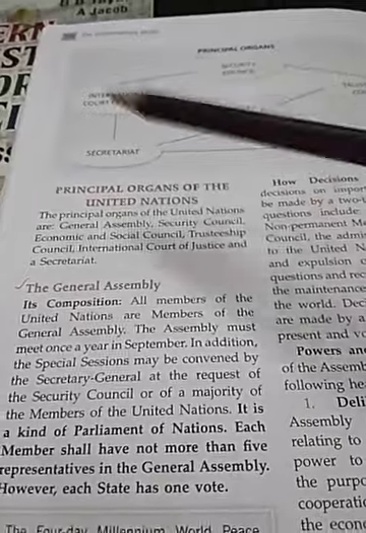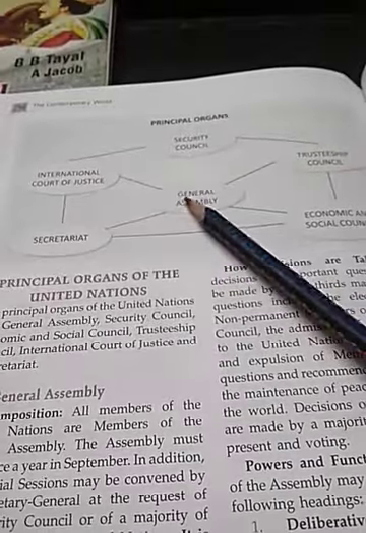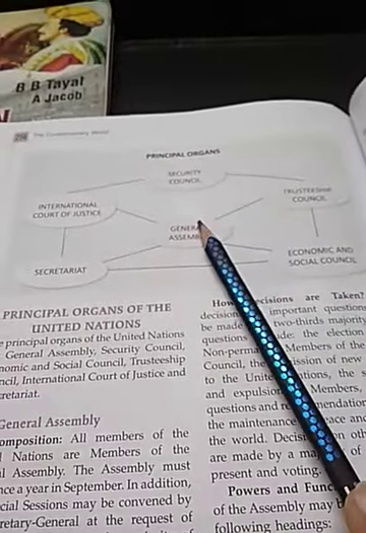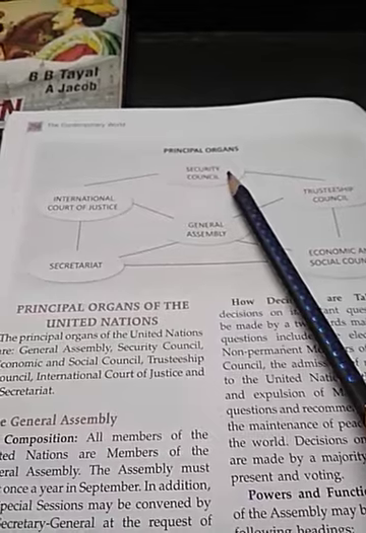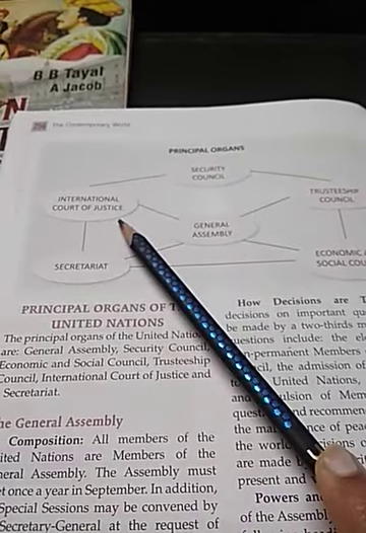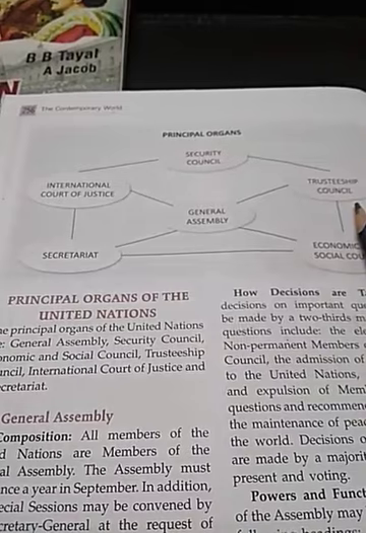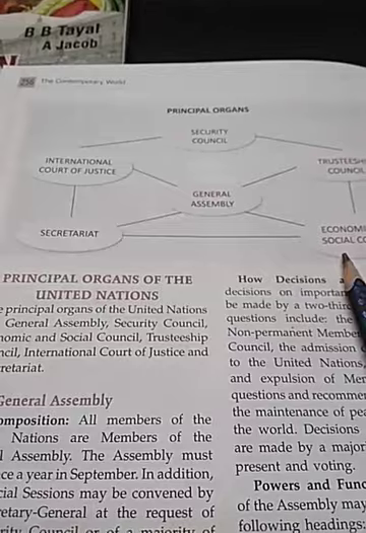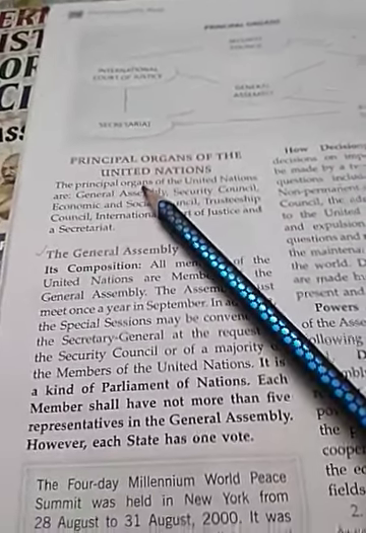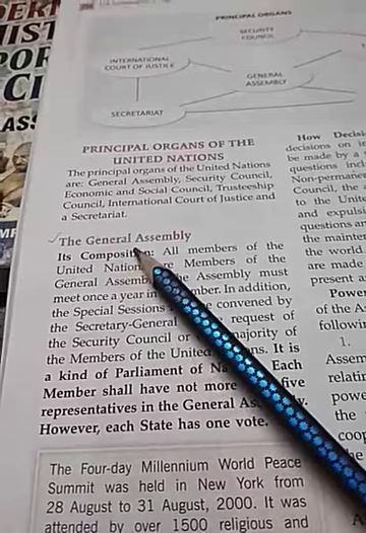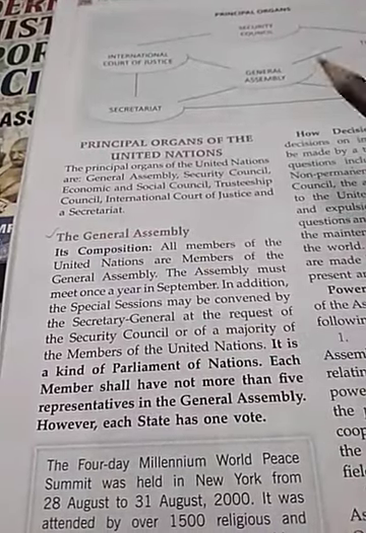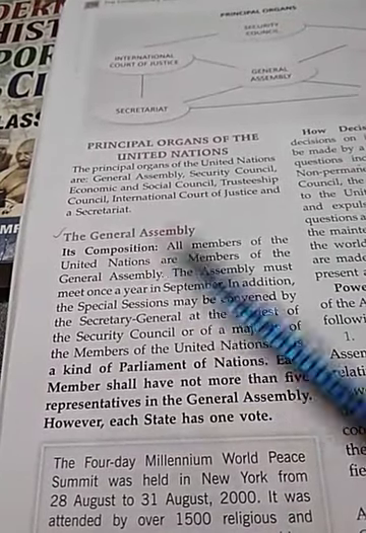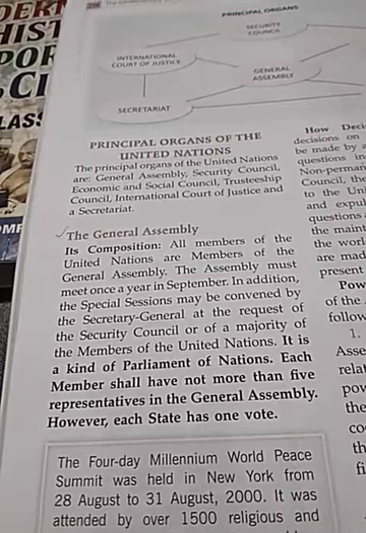Then here one diagram is given of the principal organs. So these are the organs of United Nations: Security Council, International Court of Justice, Trusteeship Council, General Assembly, Secretariat, and Economic and Social Council. So let us start with the first, that is the General Assembly. These are the principal organs. First and the most important one is the General Assembly. Let us start with its composition.